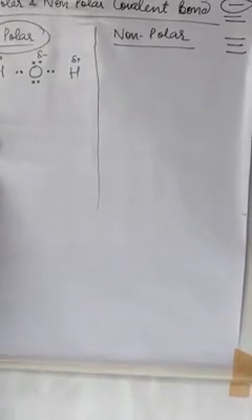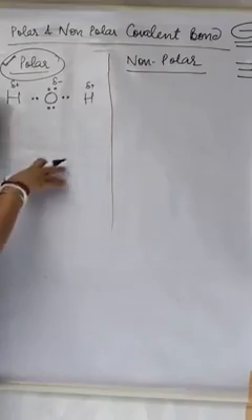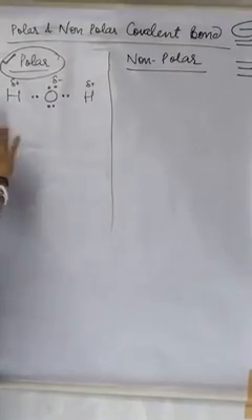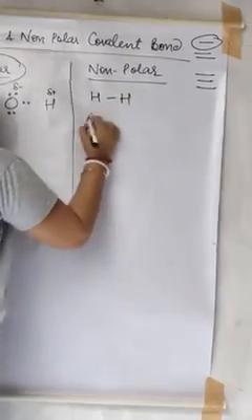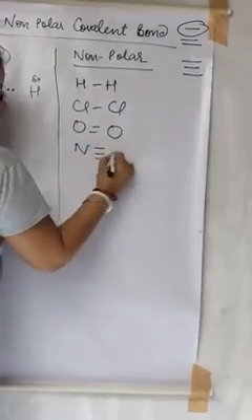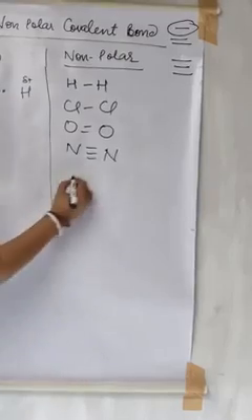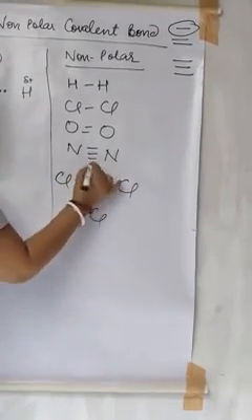So what is non-polar? Non-polar means they will be at an equal distance between them. That means poles will not be able to form. Electronegativity difference will be equal. They are called non-polar covalent bond. For example, carbon with chlorine.